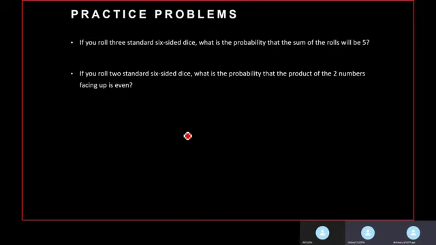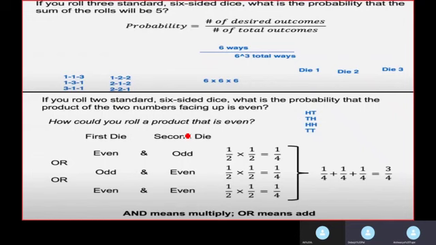Okay, I hope you have attempted the questions. So now let's discuss the solutions for them in the next slide. For the first case, we have been asked that 3 dice are rolled. What is the probability that the sum total of those 3 dice will be 5? Okay, so we will have 5 possible combinations as shown here. Now, how do we arrive at them in a fast manner? There is a shortcut for that.